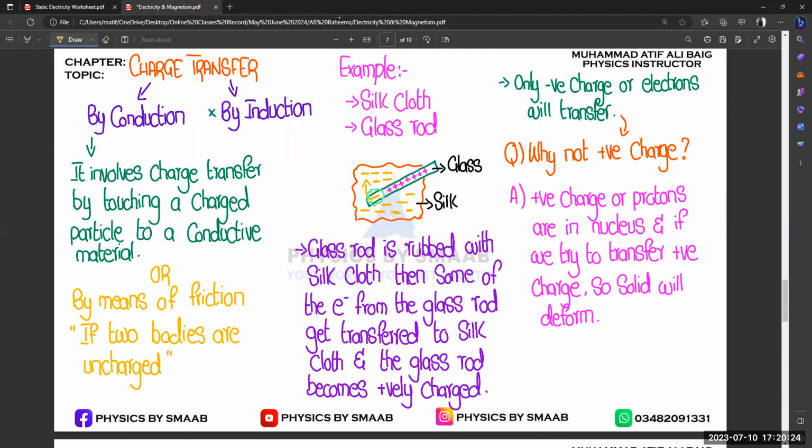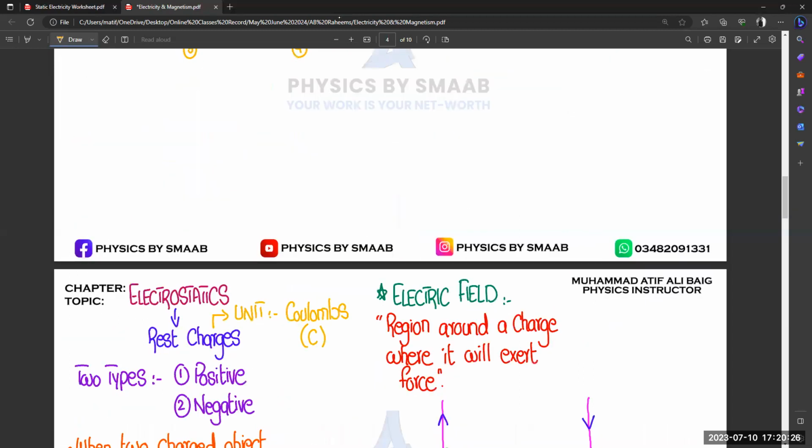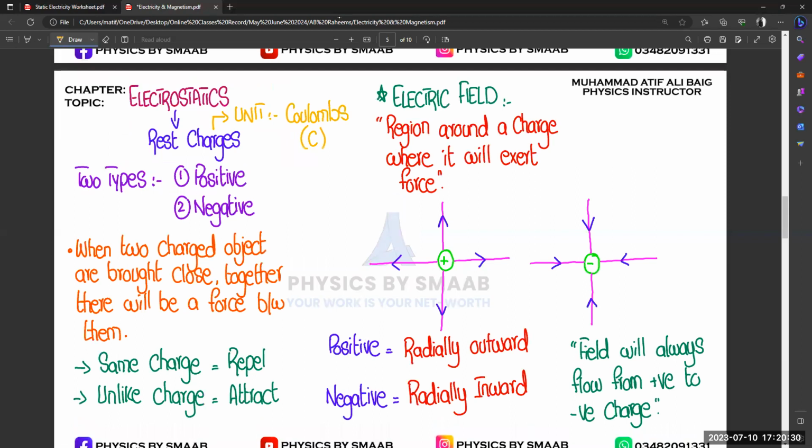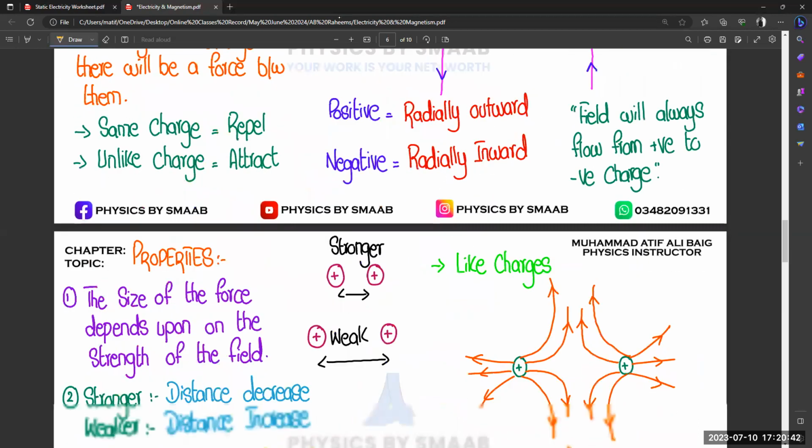I think that was on the last sheet. Okay, no issue. So for charges, we use the symbol Q, right?